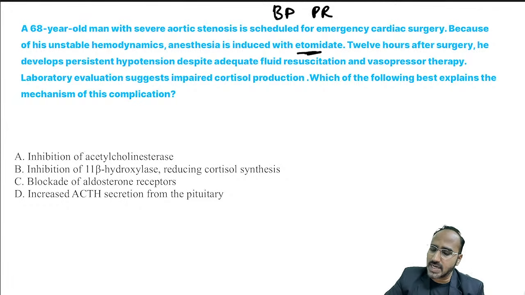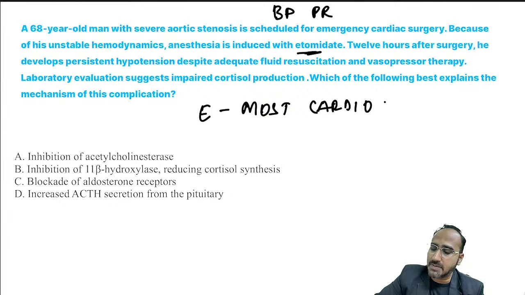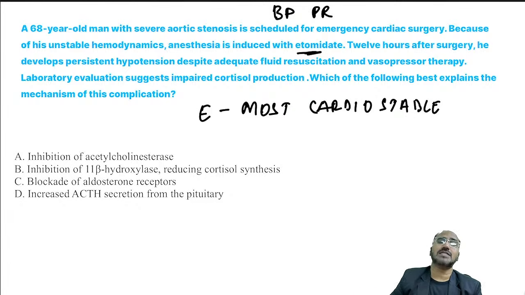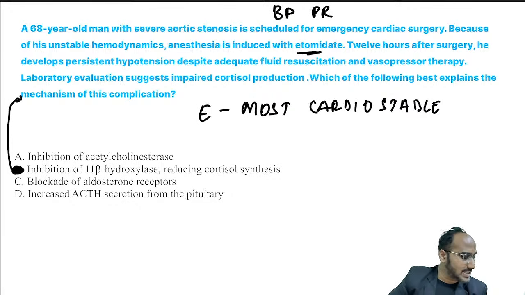12 hours after the surgery, he develops persistent hypotension despite fluid resuscitation. Lab suggests low cortisol production. What is the best explanation for the mechanism of this complication? Remember, guys, etomidate is the most cardiostable IV induction agent, but at the same time, you also need to remember when you give etomidate, there are some chances that the patient might have inhibition of 11 beta hydroxylase enzyme that can cause adrenal suppression. So the answer over here is B, adrenal suppression.